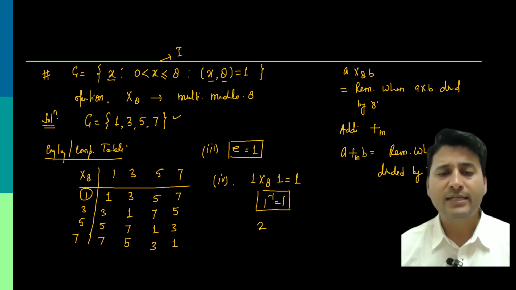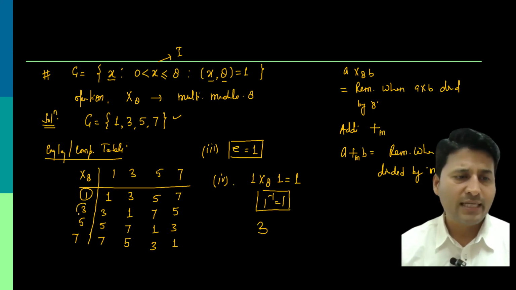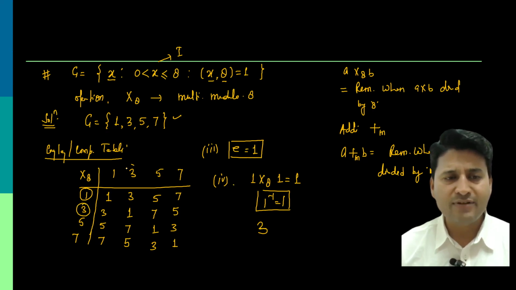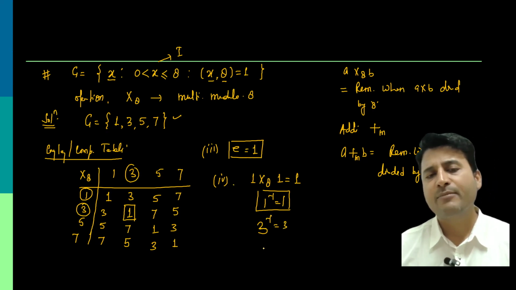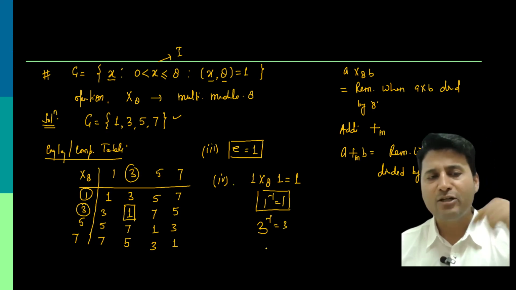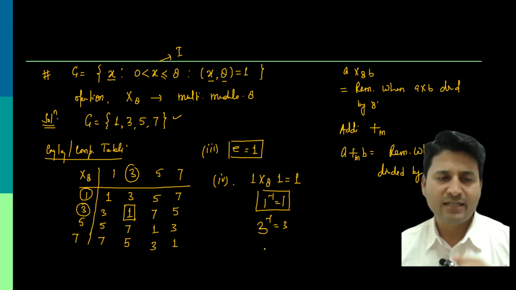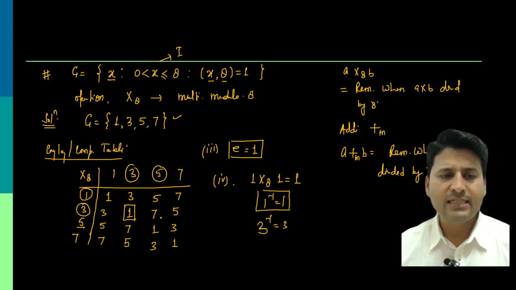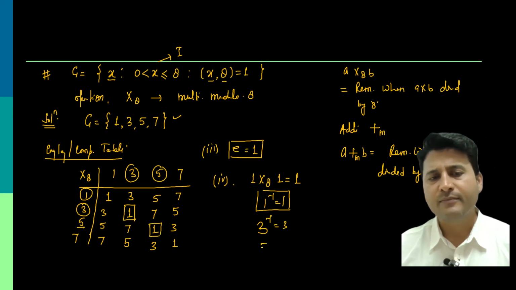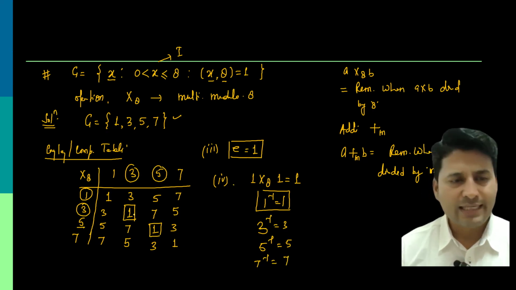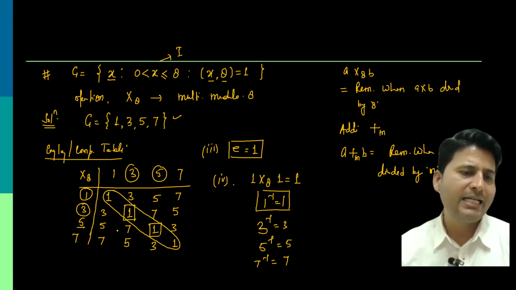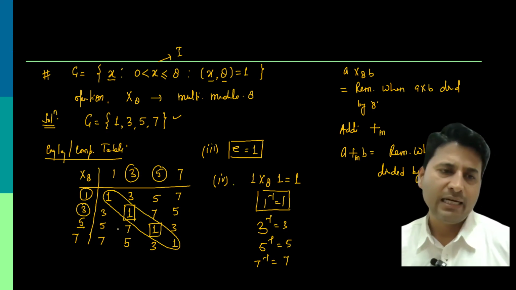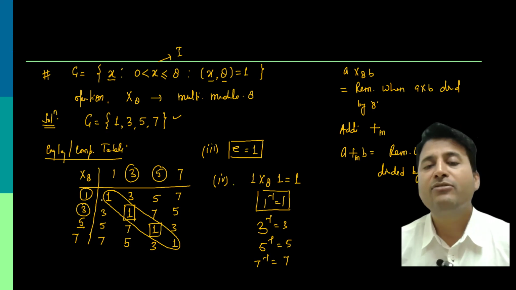What is the inverse of 3? Just see: 3 operated with what gives the output as 1? So you can see this column is 1. So the inverse of 3 is 3, because 3 into 3 is 9, and 9 operated with multiplication modulo 8, the remainder is 1. Inverse of 5: you can say the inverse of 5 is also 5. What is the inverse of 7? Inverse of 7 is also 7. Just see, I just find the identity element in this Cayley table for finding the inverse, and that pair is the inverse of each other.